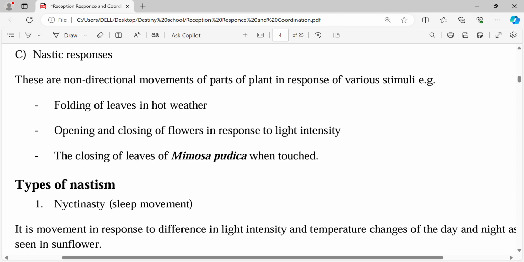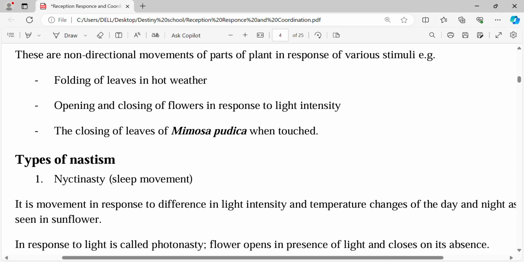Okay, so nastic responses, these are non-directional. You can even see from its definition, these are non-directional movements of parts of plant in response to various stimuli. So some of them: folding of leaves in hot weather. So when it is hot, the leaves are basically being folded. You cannot say that there is sunshine at a certain part, there is no sunshine in another, because all of the leaves are experiencing the sunshine at once. So the only option that they have is to fold their leaves. So that is nastic response.